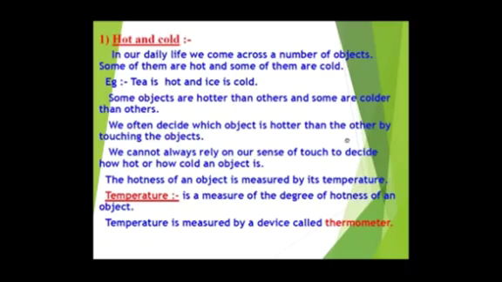Now how do we decide whether an object is hot or cold? We decide it by touching the object. But this does not come true always. We cannot rely on our sense of touch to decide how hot or how cold an object is. So in order to decide whether an object is hot or cold, the measure of hotness is to be taken.